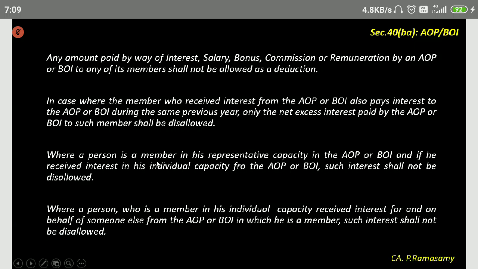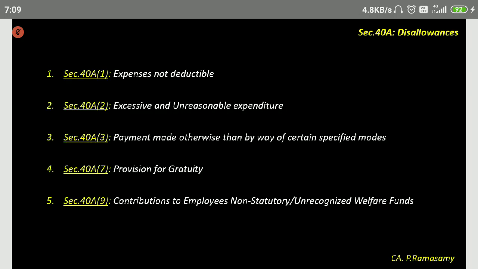Any doubt? We come to another set of disallowances: 40 capital A, subsection 1, subsection 2, 3, 7, 9.